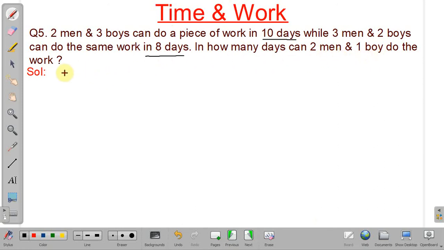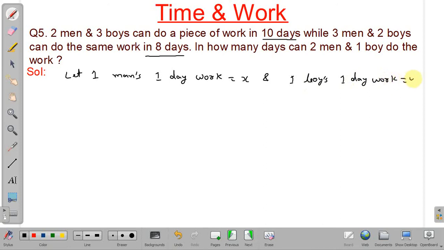So we will assume one man's 1 day work, let it be x, and one boy's 1 day work, let it be y.